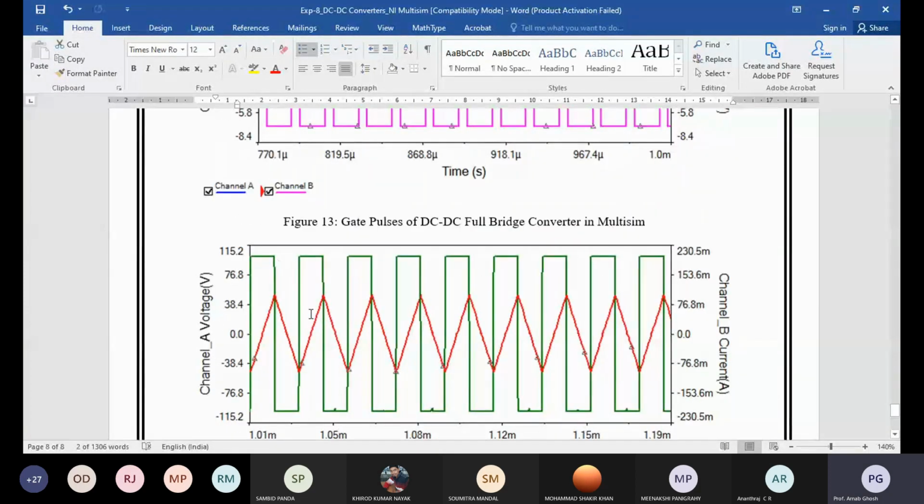In the same way, to find the average voltage: V average equals the output voltage into on time, plus the negative output voltage into off time, whole divided by the total time period, T on plus T off. By that we can find the average voltage. So that is for the non-isolated converters. You can do it also for the isolated ones.